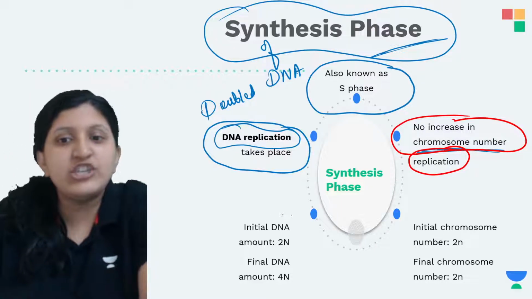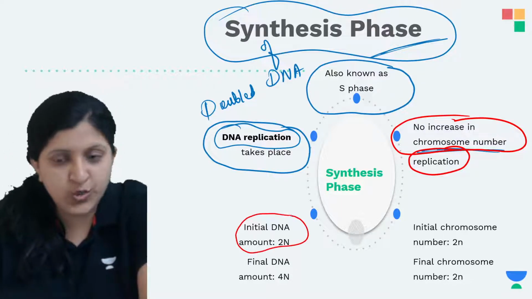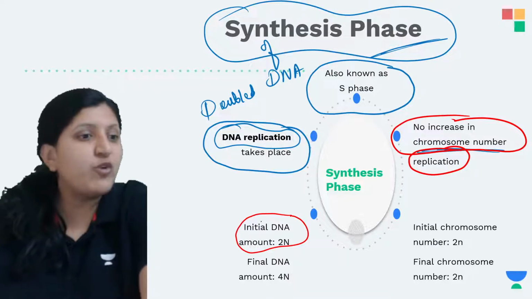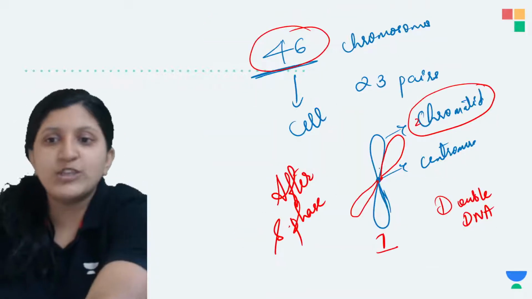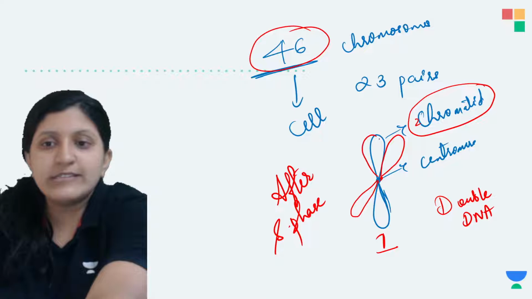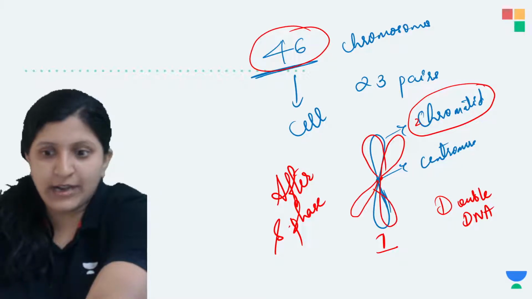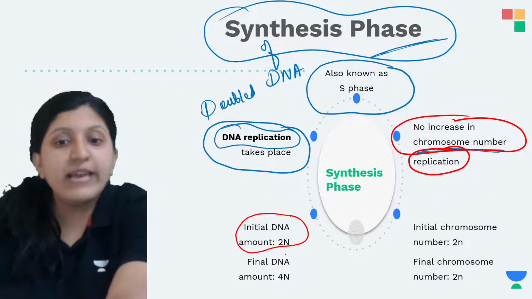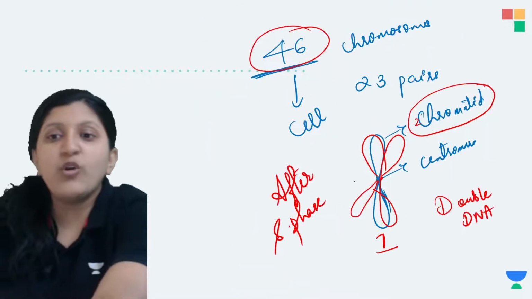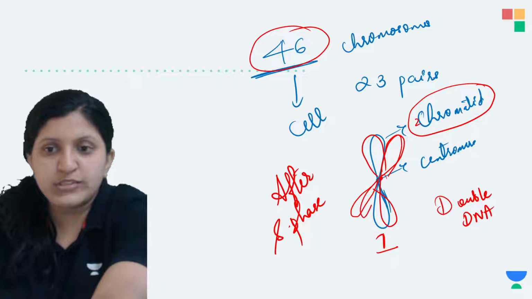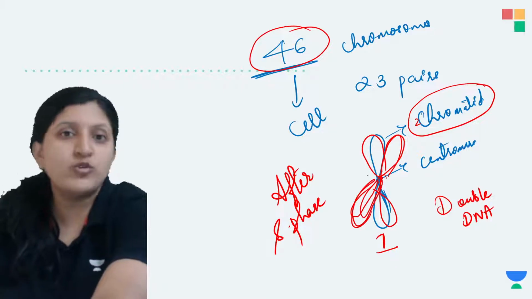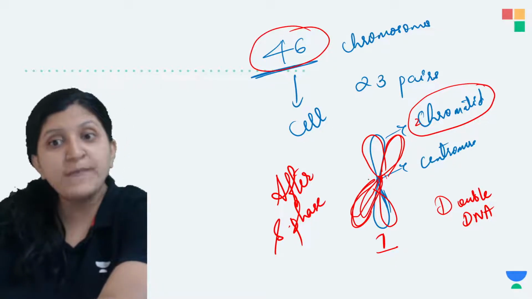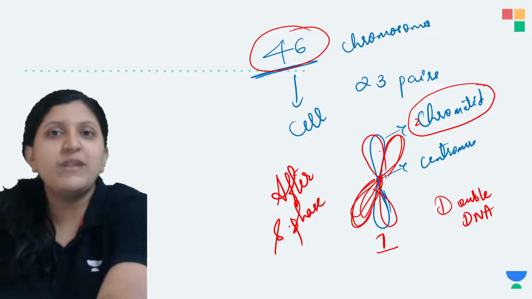So the initial DNA amount was 2n, with one chromatid. Now the final DNA is 4n. Four arms are produced, double the amount of DNA, but it is still chromosome number one.